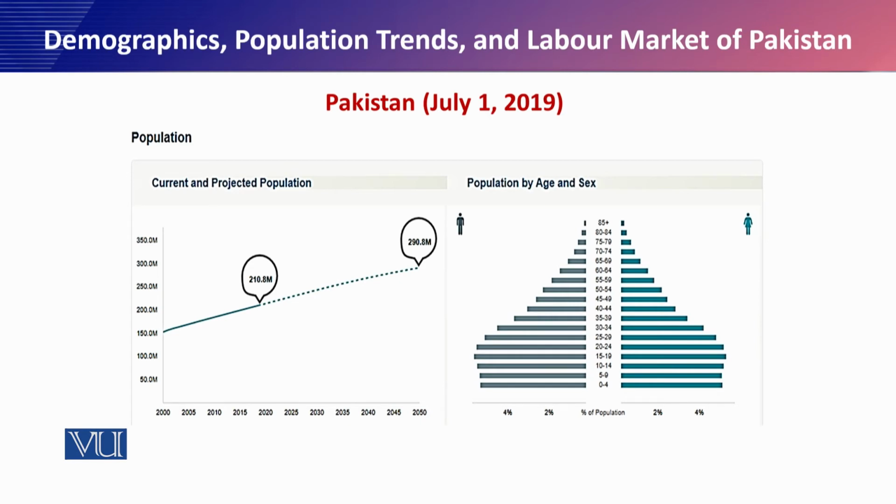You can find a pretty balanced graph: the male and female population by age is also almost equal. For example, the bottom line suggests 0 to 4 years, and you can see that the male and female population is almost the same.